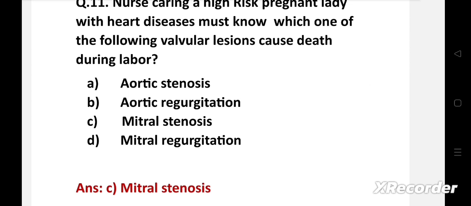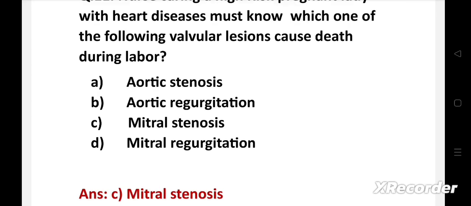The typical rise in volume and heart rate in pregnancy is not well tolerated in patients with more than mild mitral stenosis. Hence, mitral stenosis is the valvular lesion that causes death during labor. Even severe aortic or mitral valve regurgitation is usually very well tolerated in pregnancy unless there is left ventricular failure. Patients with aortic stenosis can tolerate pregnancy well with mild or moderate levels of obstruction.